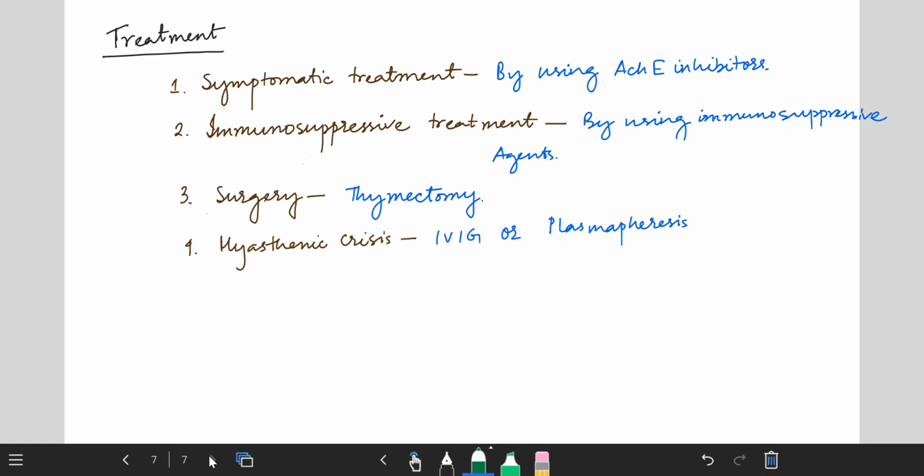If there is a malignant tumor, meaning thymoma, then you should go for thymectomy, a surgery of the thymus gland. Fourth is myasthenic crisis, when there is exacerbation of myasthenia gravis. Then you should go for IVIG, IV immunoglobulin therapy, or plasmapheresis, which is simply plasma exchange.